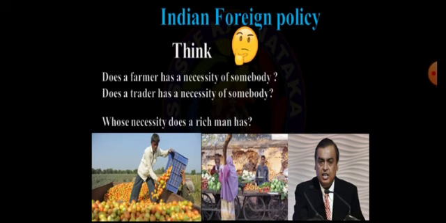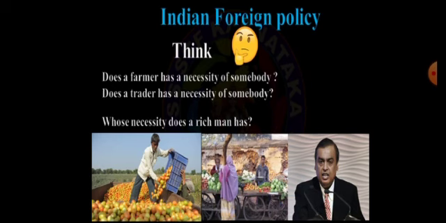But do you think that a farmer has a necessity of somebody, or a trader who is known as a businessman, or even the richest person? They have given the picture of Mukesh Ambani. Whether they require any kind of relationship, or there is a necessity of somebody for them or not, we have to think.